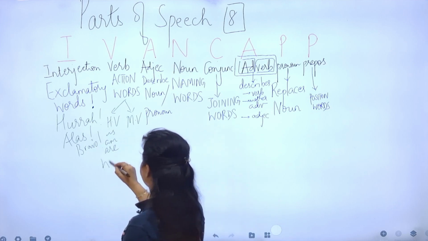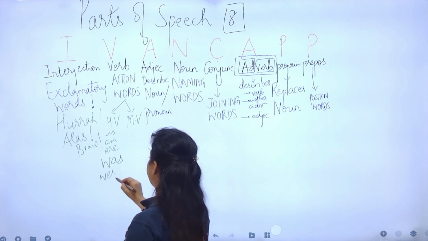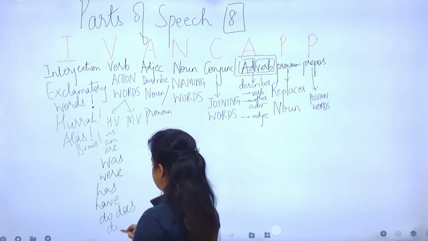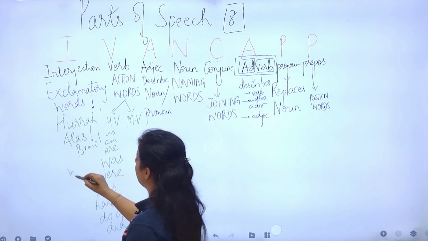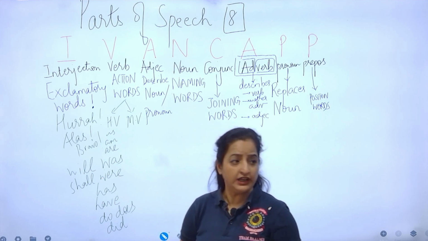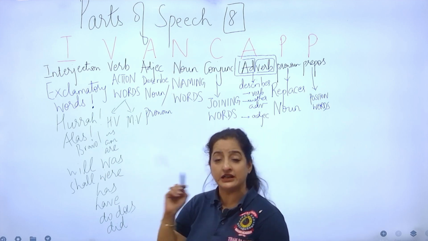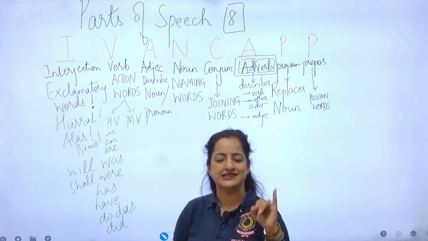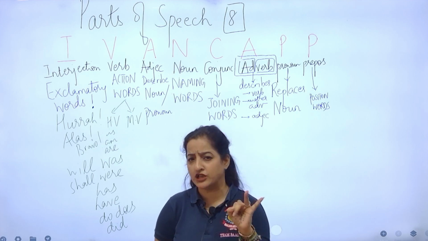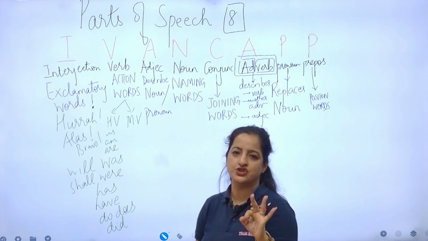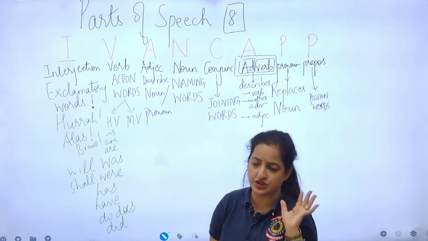Is, am, are, was, were, has, have, do, does, did, and even will and shall. So in all, in English grammar, we have 13 helping verbs. Is, am, are, has, have, do, does, 7 helping verbs of the present tense. Was, were, had and did, 4 helping verbs of the past tense, and will and shall are the 2 helping verbs of the future tense.